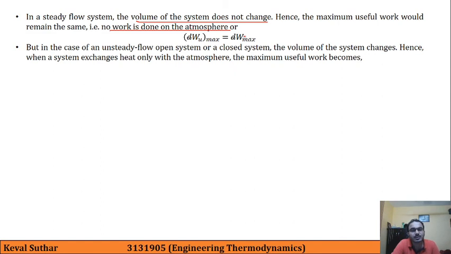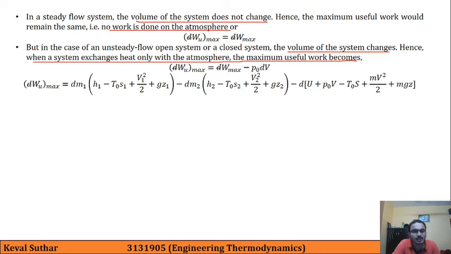But in case of unsteady flow open system or closed system, the volume of the system changes. Hence, when a system exchanges heat only with atmosphere, the maximum useful work becomes given by this formula, which is already written in our previous slide. Now, this equation here, instead of this entire equation, we have replaced it with this.